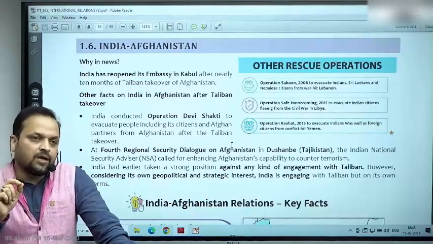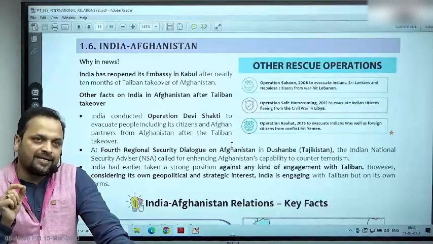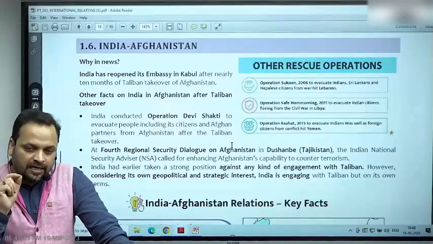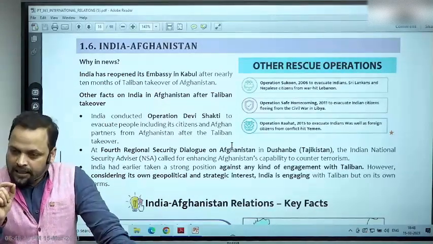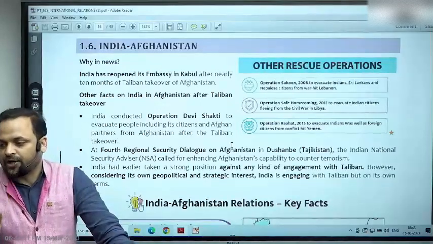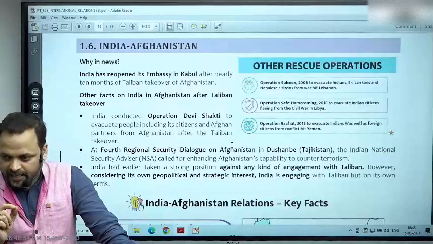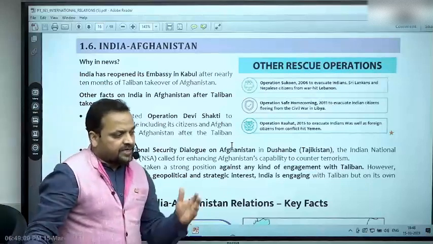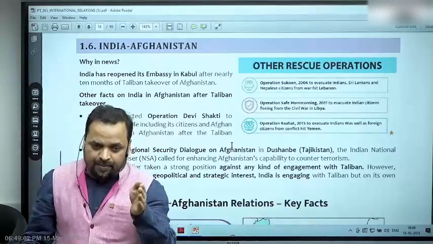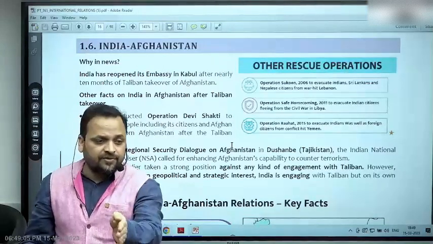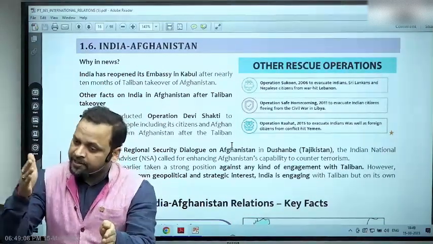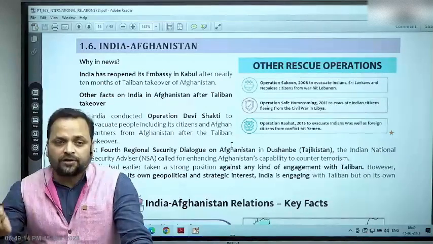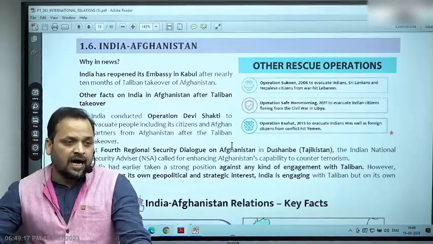So remember, first of all, India's position on Afghanistan is contained in resolution 2593 of the UN Security Council, 2021. It is the same month in which India was chairing the Security Council. When Taliban took over Afghanistan, India was the chair of the Security Council. 2593 is this resolution. What does it emphasize? It emphasizes, A, respect for human rights, including minority rights, women's rights, humanitarian access and humanitarian support for Afghan people, and also it emphasized the need to ensure that those who want to evacuate are allowed to do so.